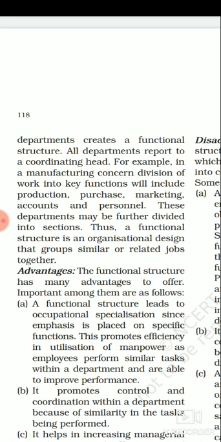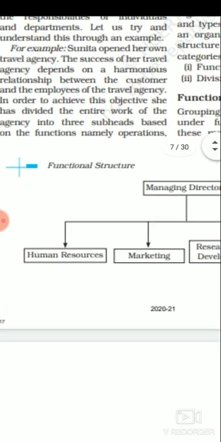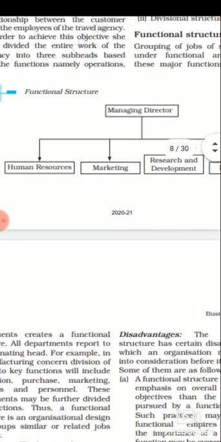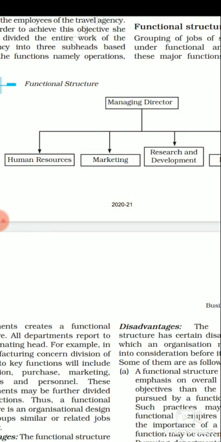So these departments may be further divided into sections, और उसके बाद में department को आगे दोबारा sections में divide कर दिया है. So this structure, the organization structure that develops, is going to be called functional structure, where we are grouping similar jobs in one manner only, one functional structure only, right? So this is going to be called functional structure. Like you can see from the example in this diagram, this is the MD, the head of the organization, and under him he has allotted the different departments according to similar function.